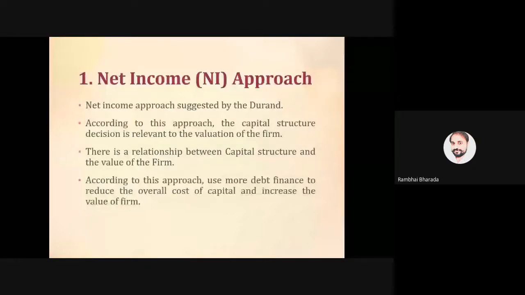Okay. Now ये डूरंट भाई क्या बोलते हैं हमें? देखो ये क्या बोलते हैं? Use more debt to finance. Now instead of 3 lakh, company ABC has increased the debt by 2 lakhs.